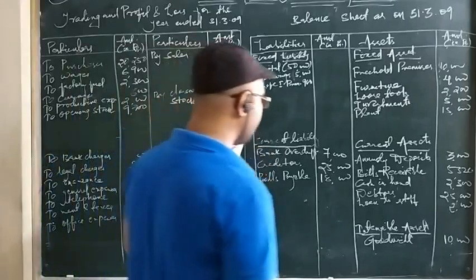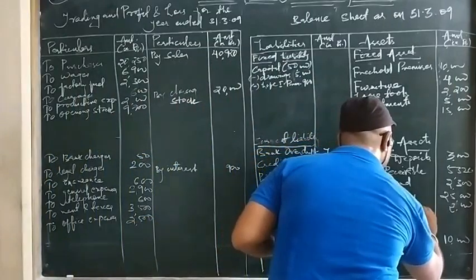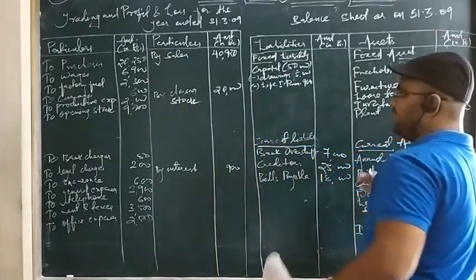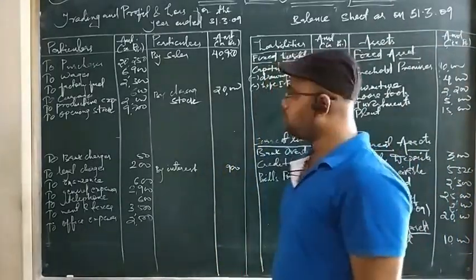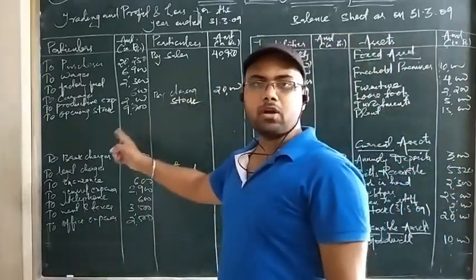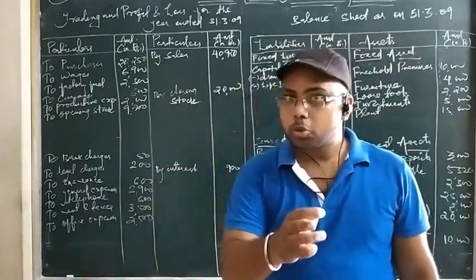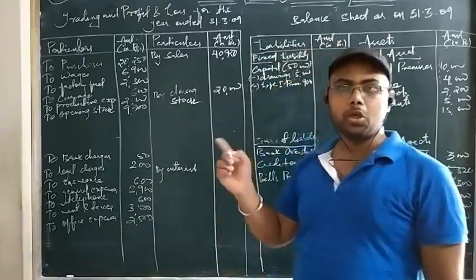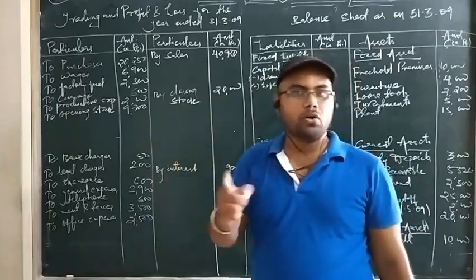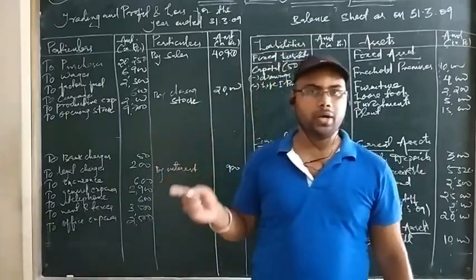Then second, we will post it to the current assets. Stock, you can write stock itself, bracket 31st March 2009. So stock is 20,000. So see, this is the entire posting of your trading and profit and loss account and balance sheet. If you have any doubt regarding the posting, because some items or amounts may not be visible because of the space issue or maybe because of my handwriting, you can ask me. Look at the question carefully again and again while you are watching the video, so that you can understand what I am writing there. Understand and watch and understand. You have to follow this process, then only you can conclude how it is calculated and how it is posted.